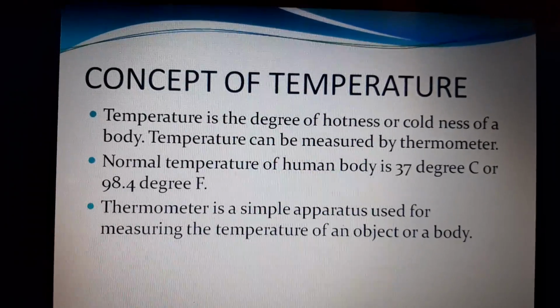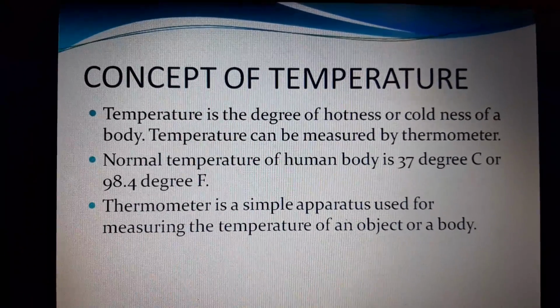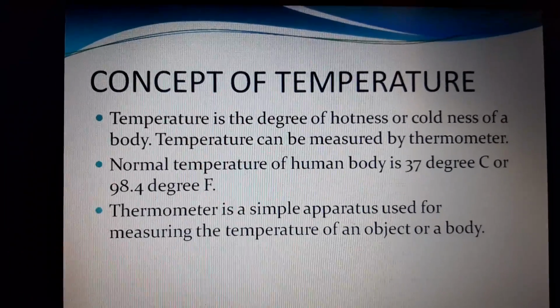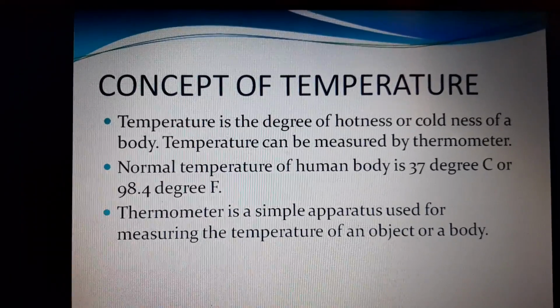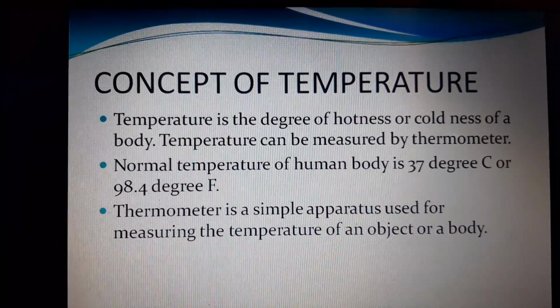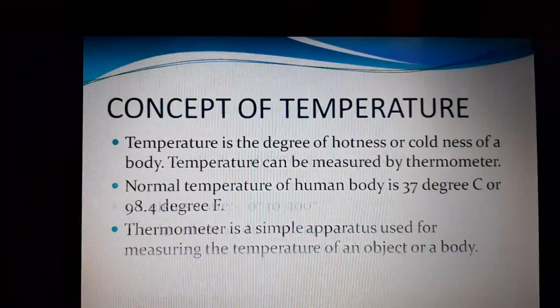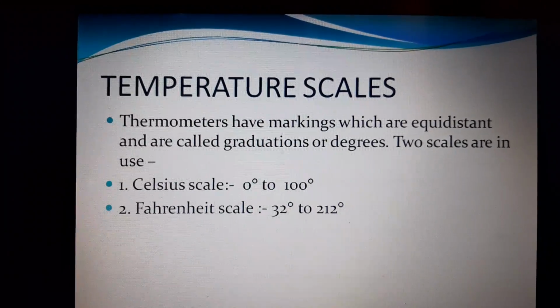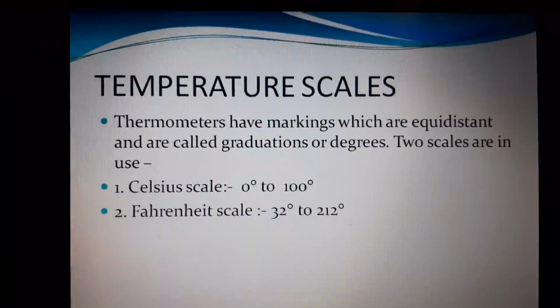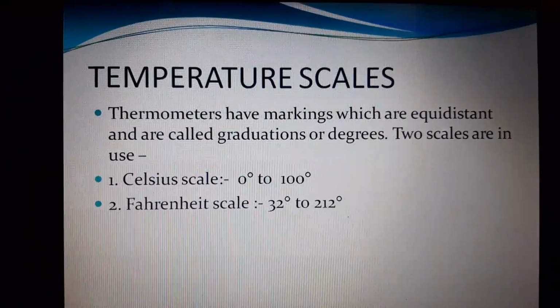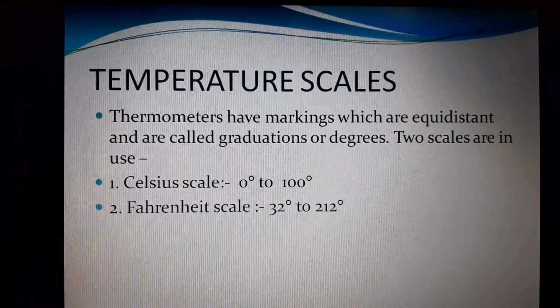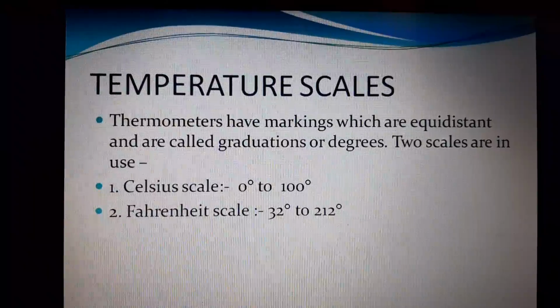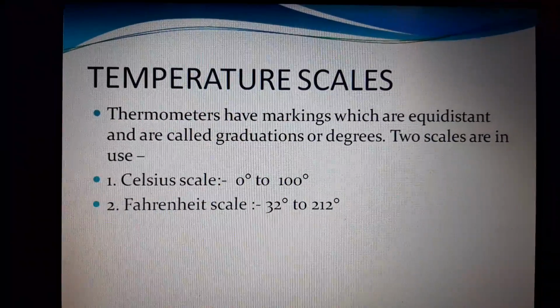To measure that temperature, the thermometer is the simple apparatus by which we can measure the temperature of our body or of any object. Different scales used for thermometers are the Celsius scale, which is 0 to 100 degrees, and the Fahrenheit scale, which is 32 to 212 degrees.